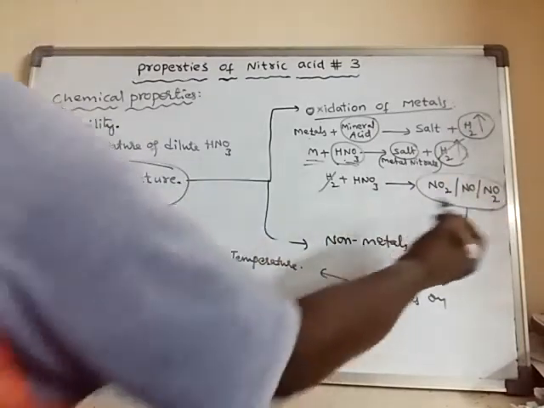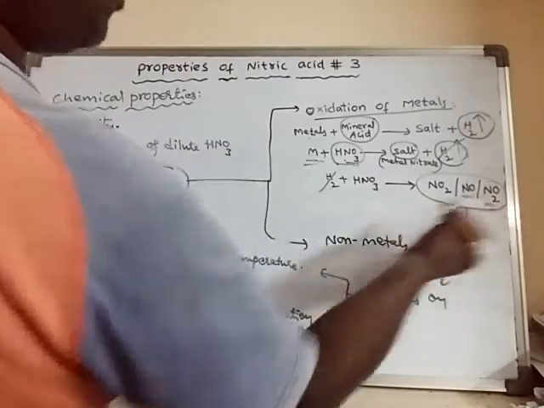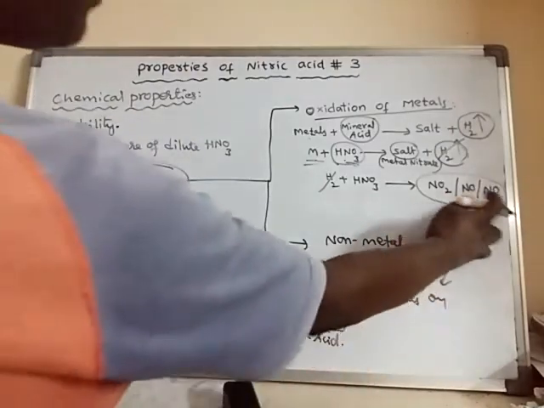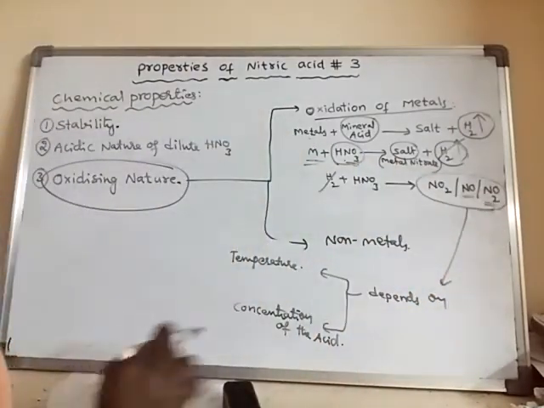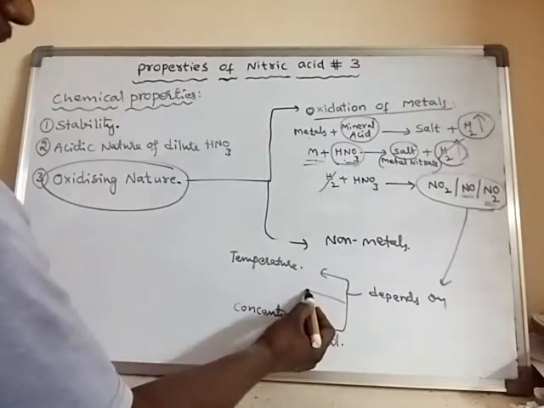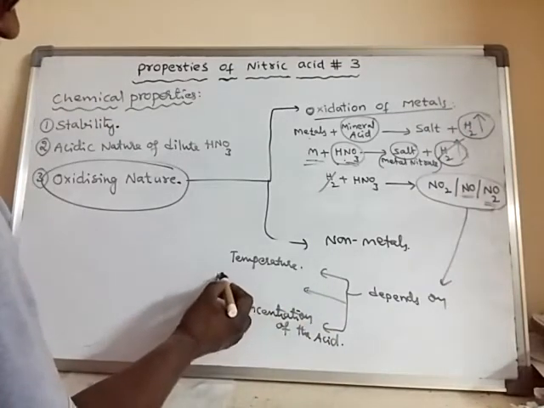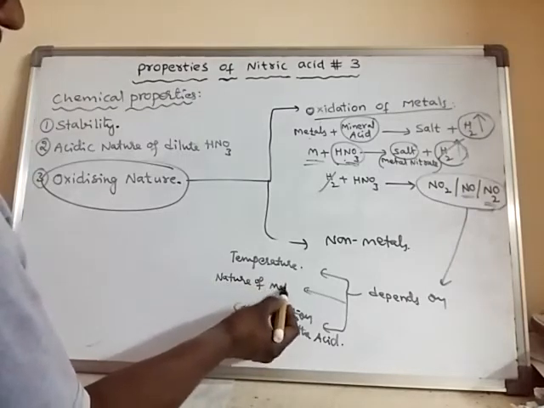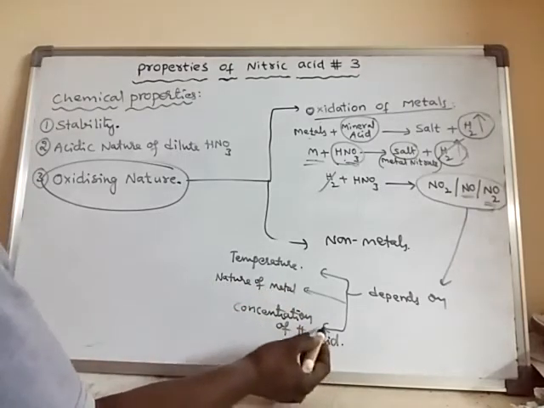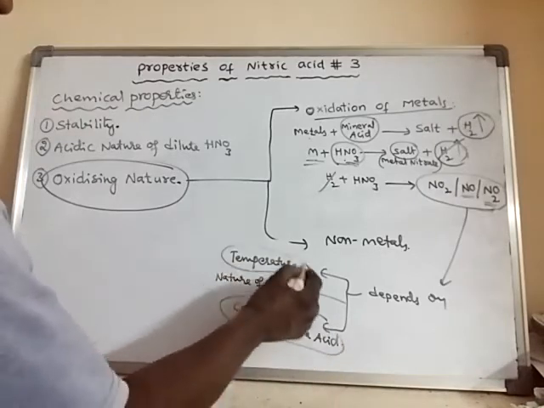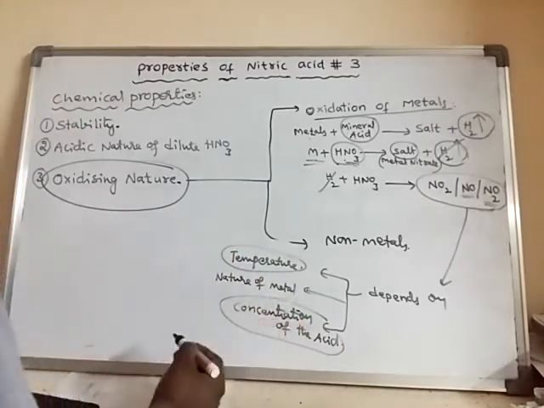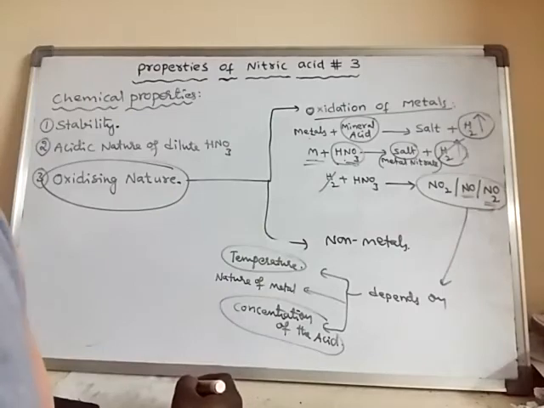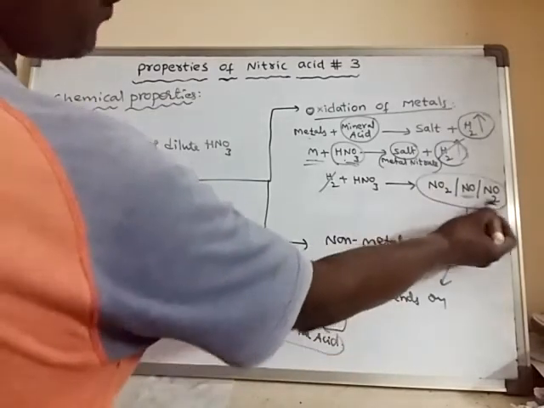It depends upon the nature of the metal. So it depends upon the temperature, the nature of the metal, and also the concentration of the acid. These two are most important, and sometimes depending upon the nature of the metal also, the gases formed will vary.